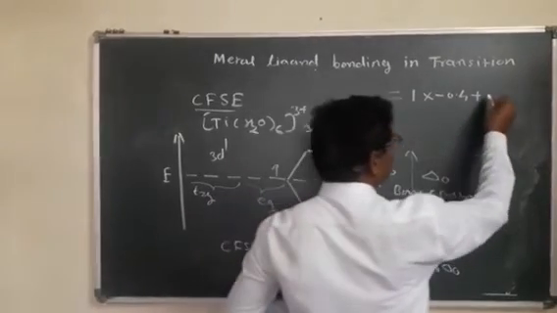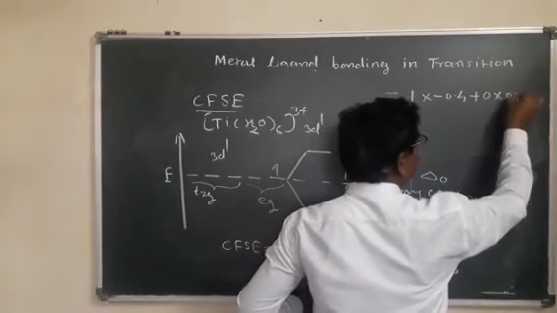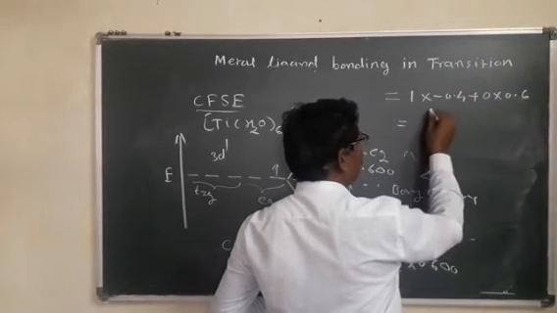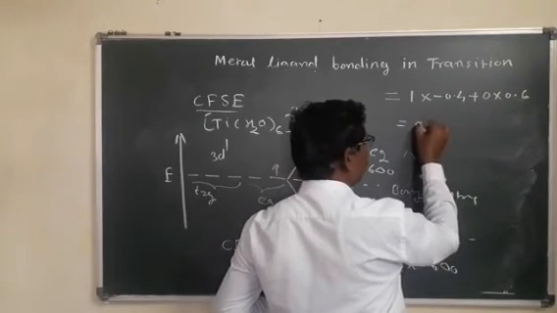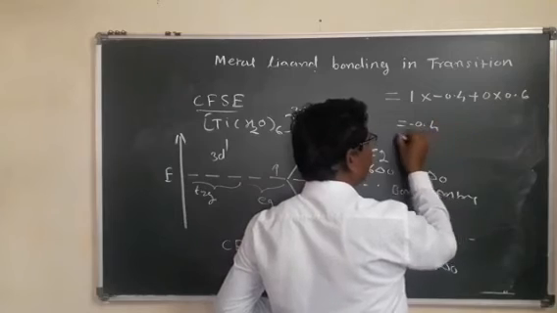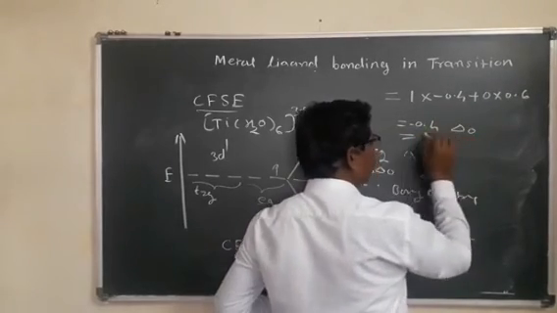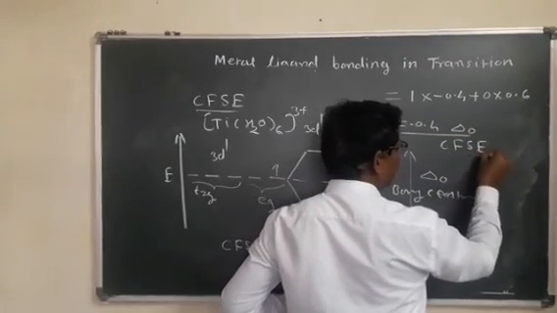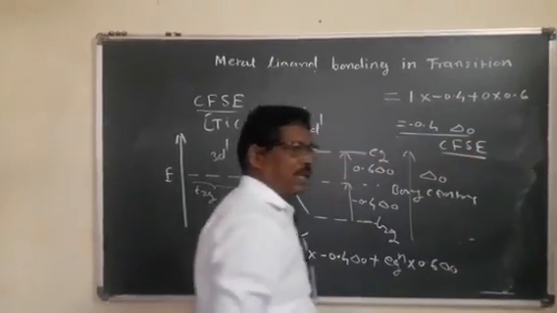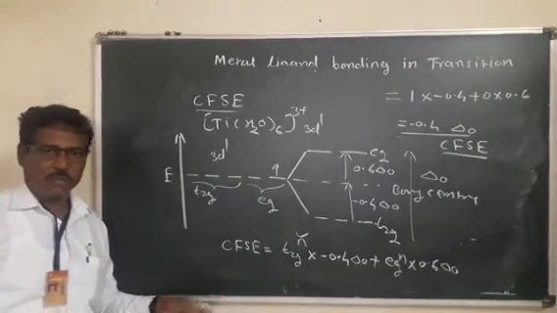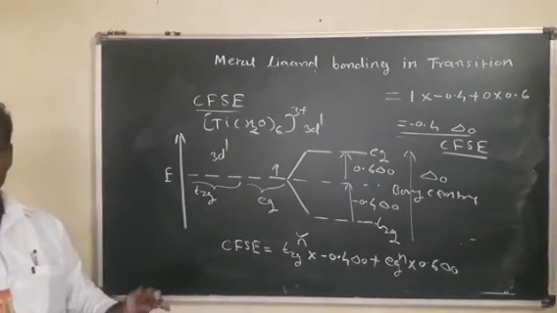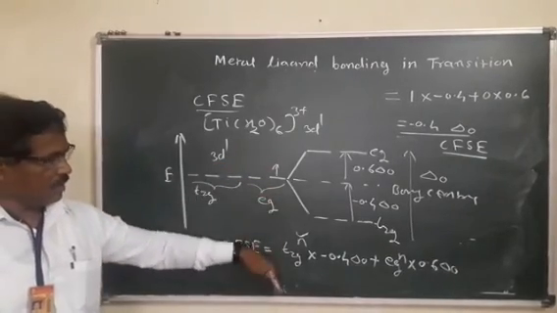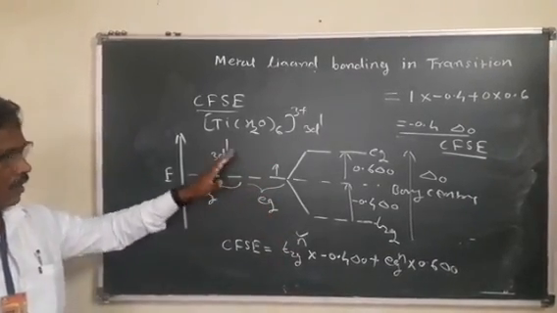So the CFSE is minus 0.4 delta O. You can calculate the d1 to d9 electronic configurations of octahedral complexes with this similar equation. Thank you.